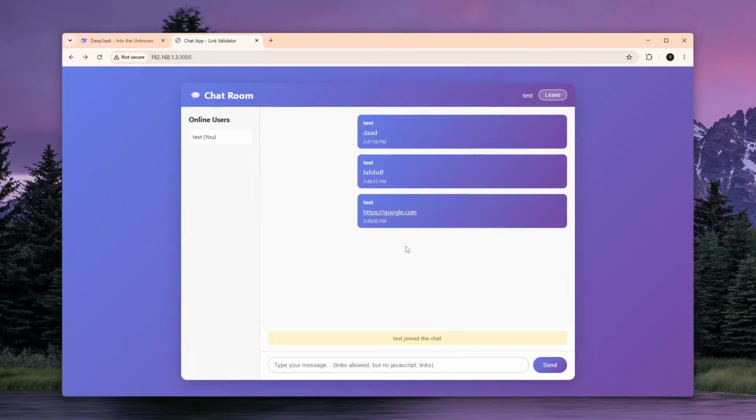Now, with all of that in mind, what you actually have to understand is that it says that no JavaScript links are allowed. That's something very important.